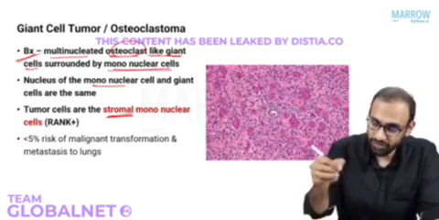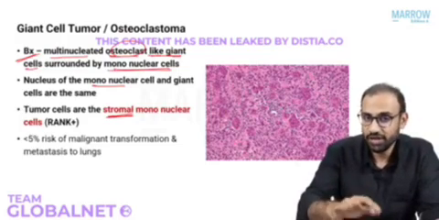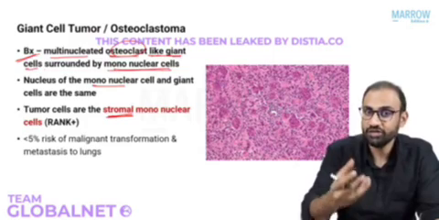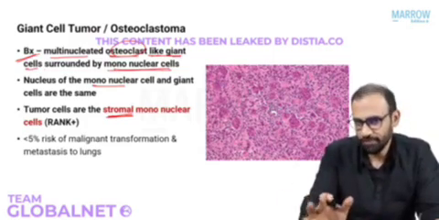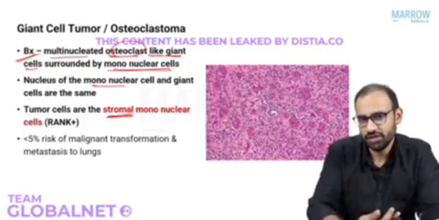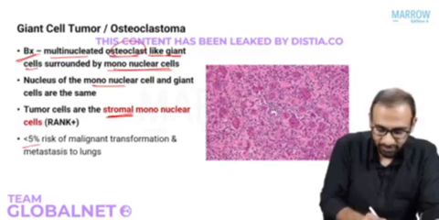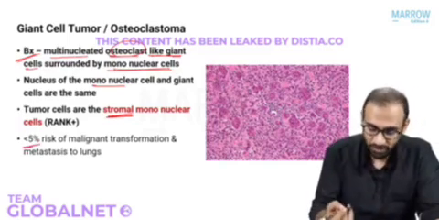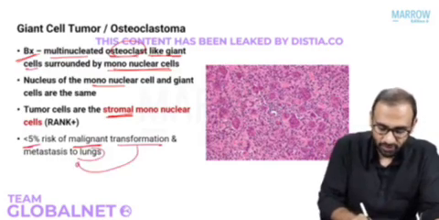The nuclei of these mononuclear cells are similar to the nuclei present in the osteoclastic-like giant cells. The proliferative component of the tumor are the stromal cells. We'll read more about this in pathology. And they secrete RANK ligand, which stimulates osteoclastic activity that causes the destruction. Less than 5% of the patients of osteoclastoma have a risk of malignant transformation and metastasizing to lungs.